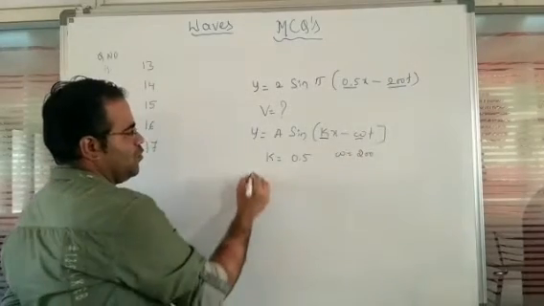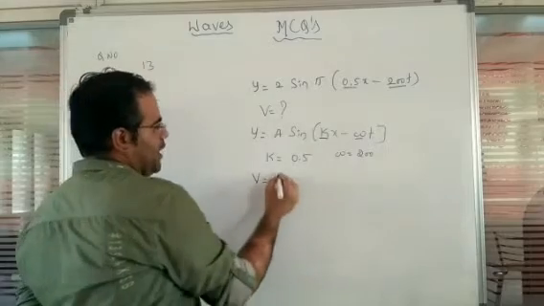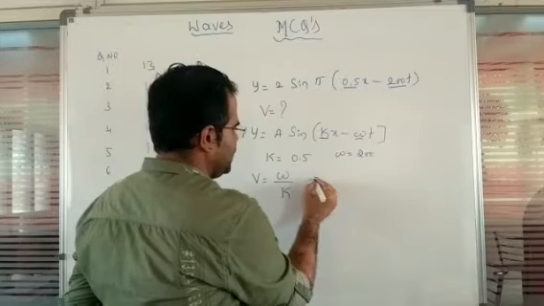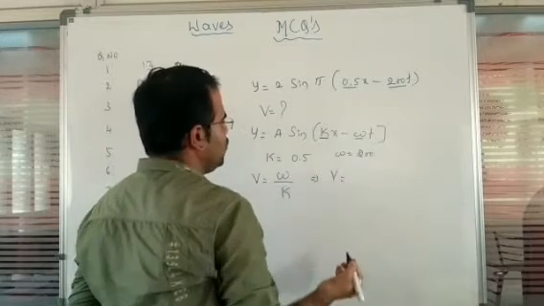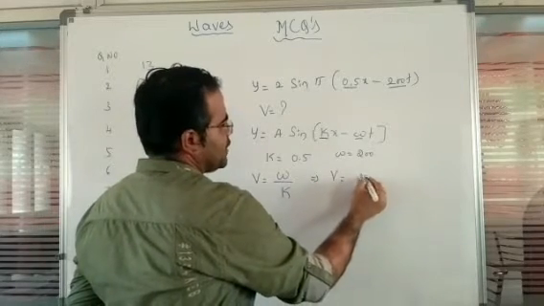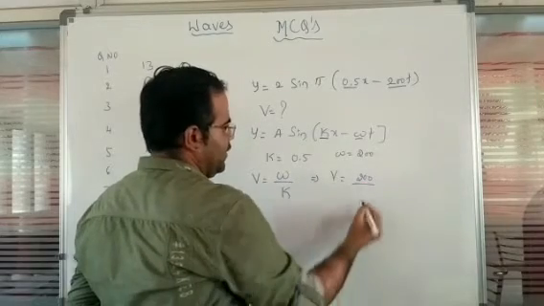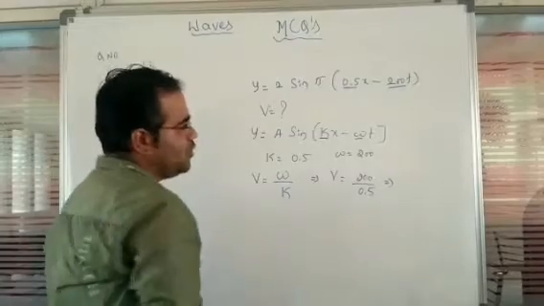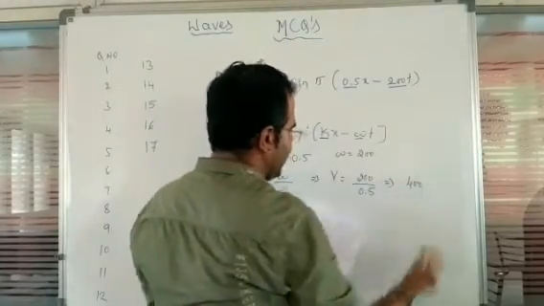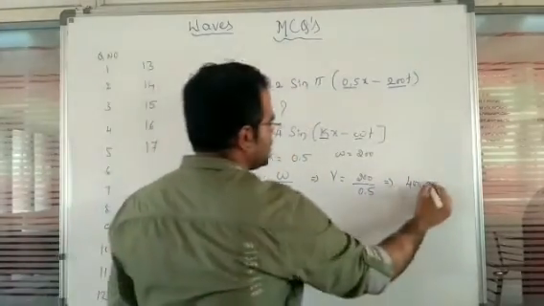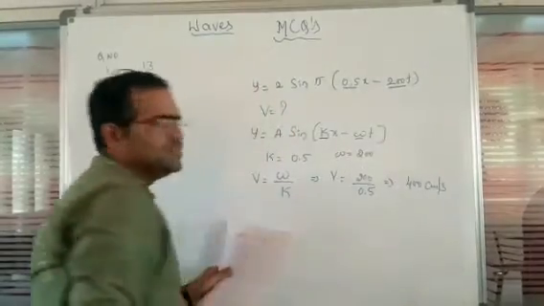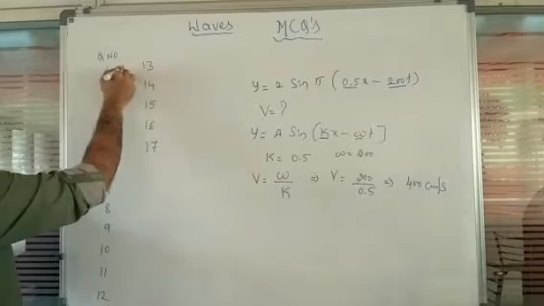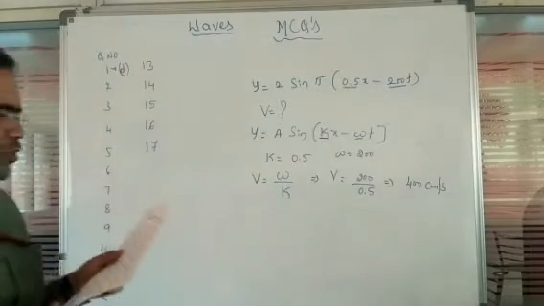Now wave velocity is given by omega divided by k. So this is the equation. This implies v is equal to 200 divided by 0.5. So the value you are going to observe is 400 centimeter per second. So for the first question, the option is D. The fourth is the right option.